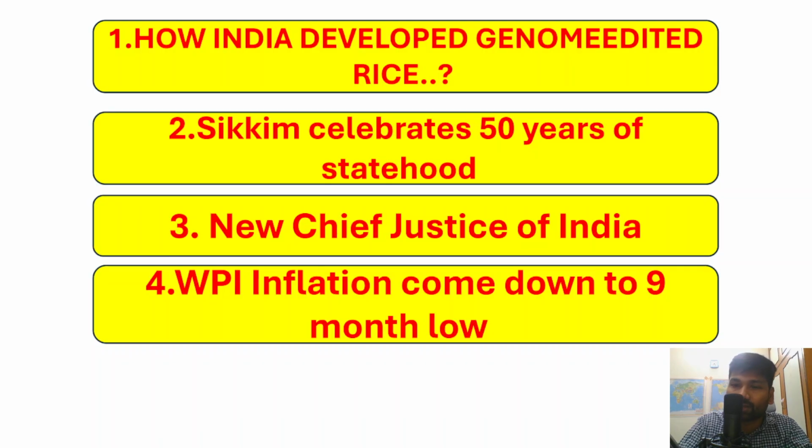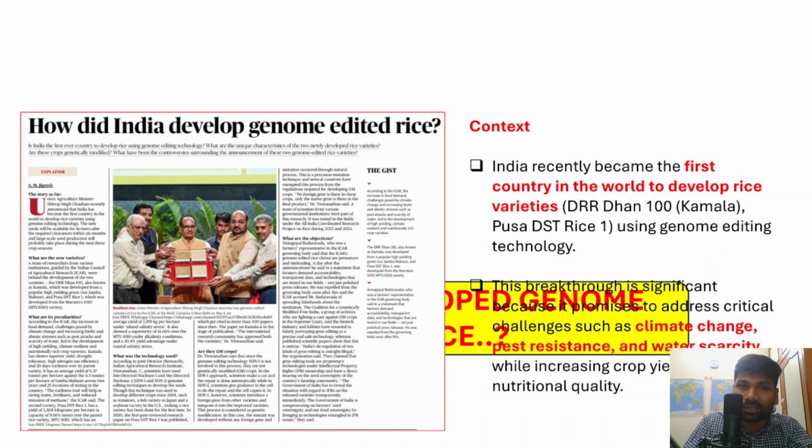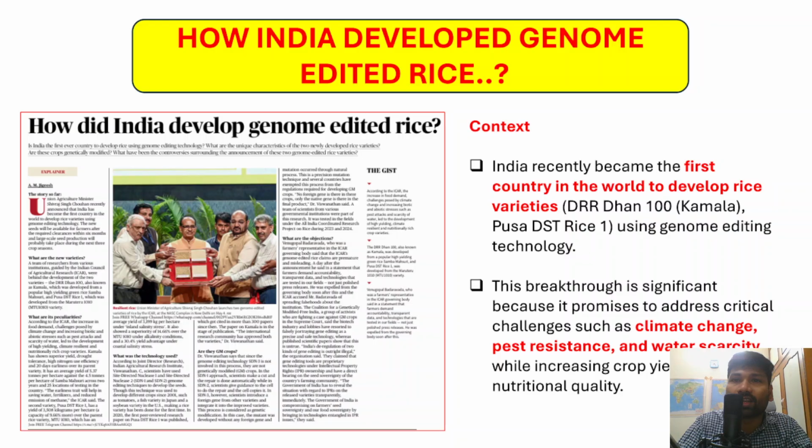So therefore, without any further delay, let's get into the discussion. The first topic is how India developed the genome edited rice variety. And we have already discussed about this, how India has introduced the genome edited rice varieties.